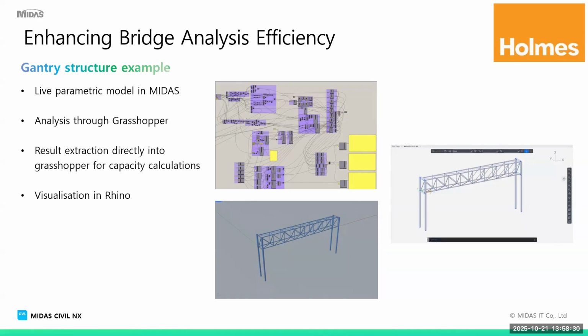So that's just a simple example of a Grasshopper script being used to generate a model, where the model is then automatically generated in Midas. Those results are extracted and the design is automatically updated as the site constraints change.